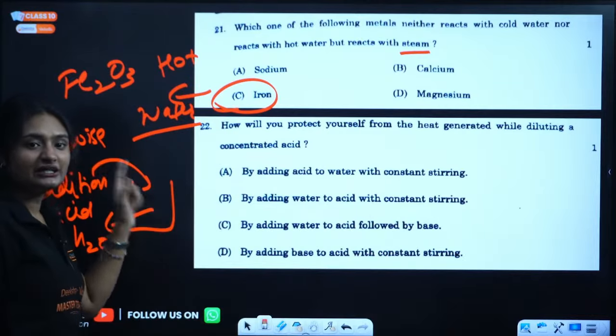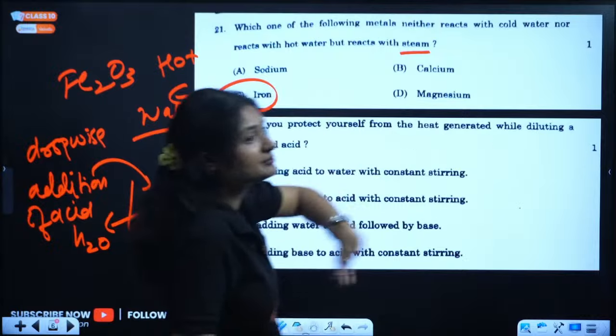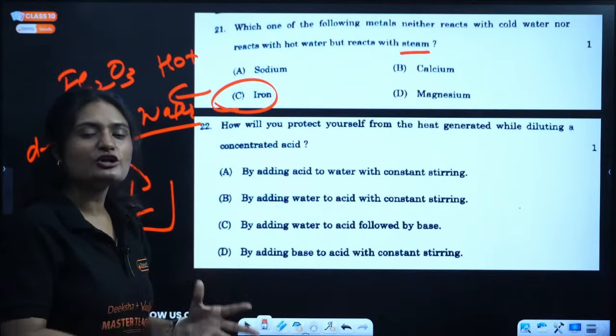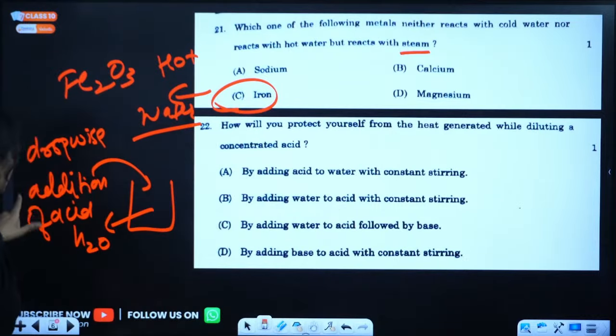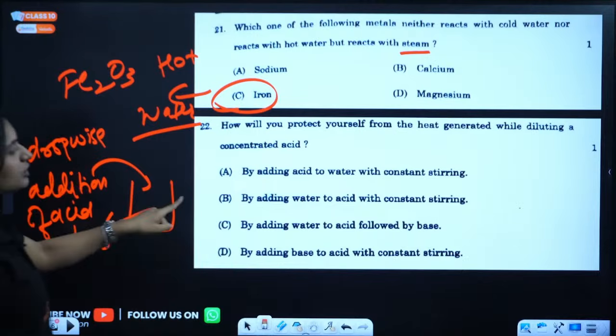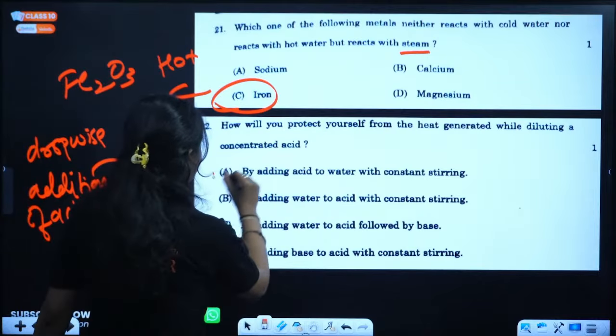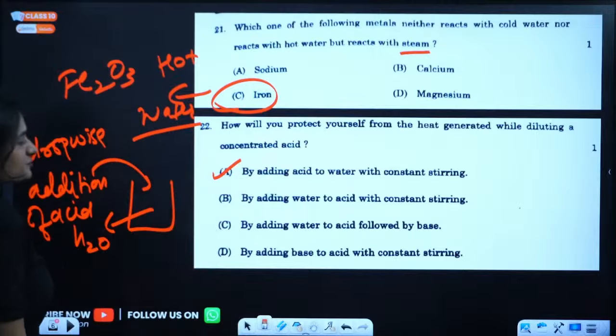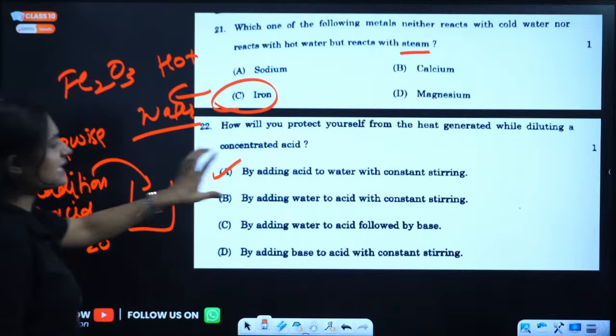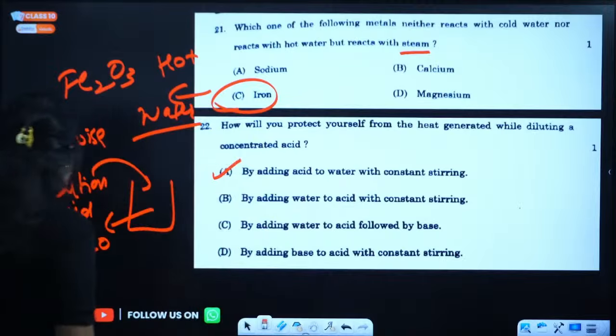When we are diluting, we are adding water. But we are not adding water to acid. What we are doing is adding acid dropwise to water with constant stirring. This is the correct option, option A. We are adding acid to water with constant stirring.